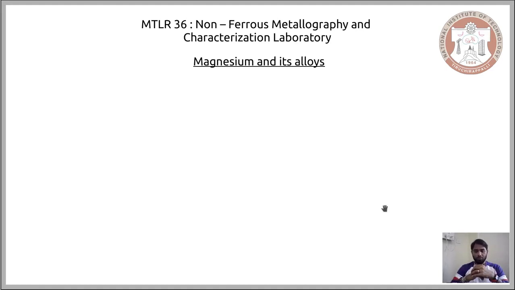Now we will be following the format that we have been keeping up with so far. That is, we will be starting with some sort of a historical perspective. The historical perspective is important because it helps us know where it all began and where we stand. And we will build on it and we will get into different alloys and see what are their characteristic microstructures. So in this lecture, what we will be focusing on is magnesium and its alloys.